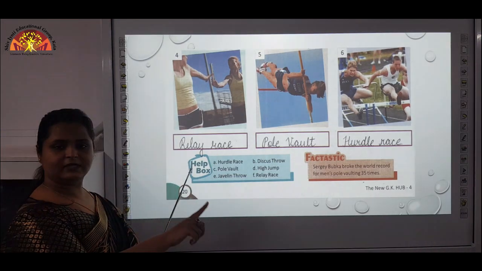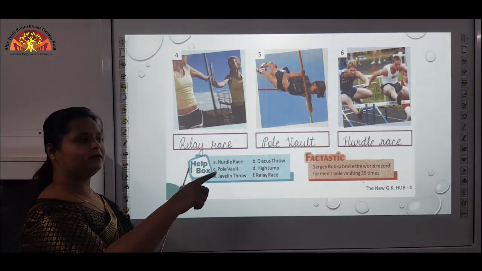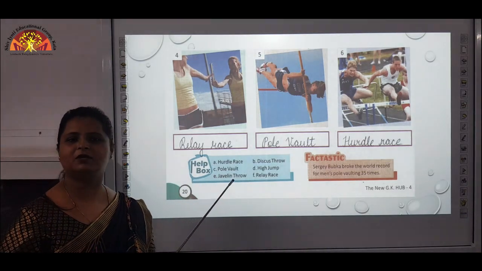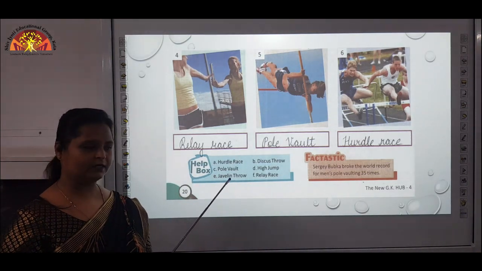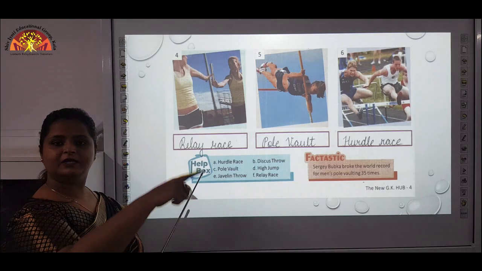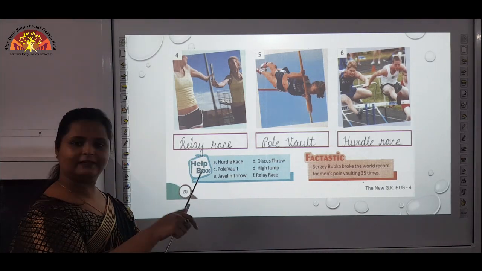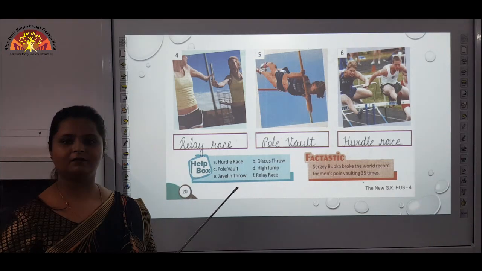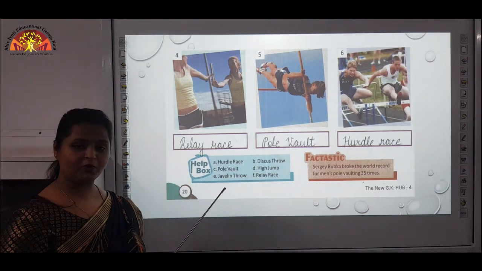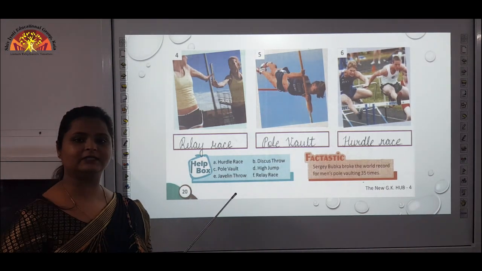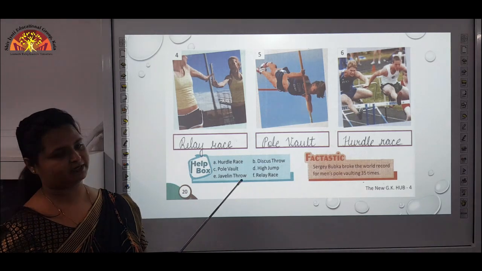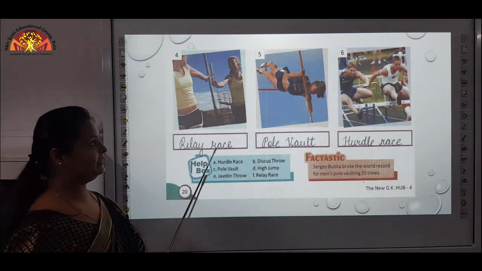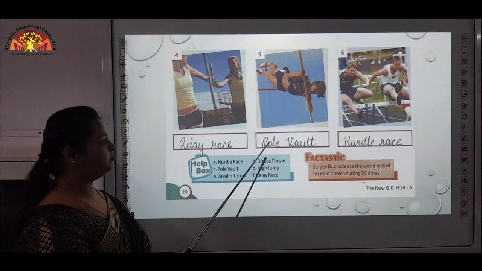Okay, starting from the first player, he will run carrying a box, a rod or anything in hand. He has to run, reach the end point, come back, and then pass that box or whatever he is carrying to the second player. So this process, whichever team finishes first will be the winner. That is relay race.